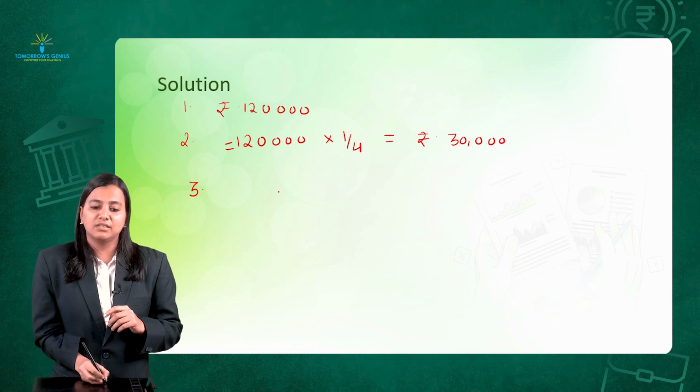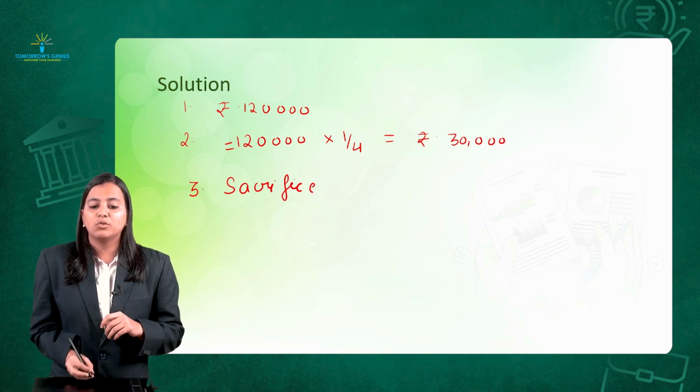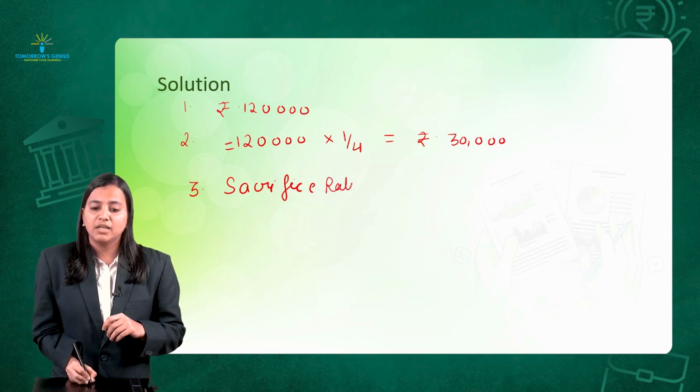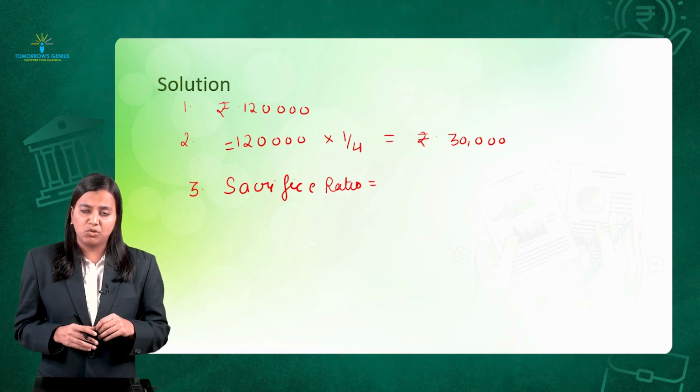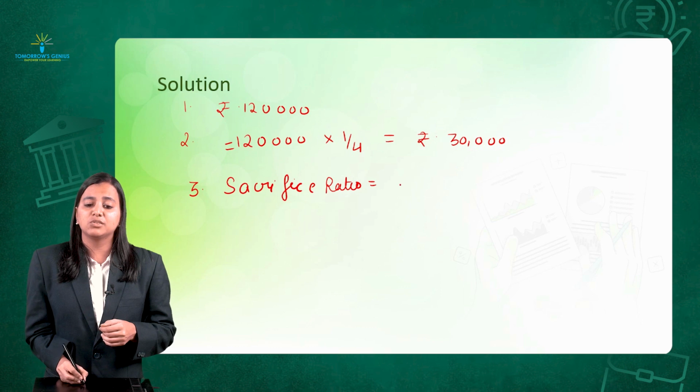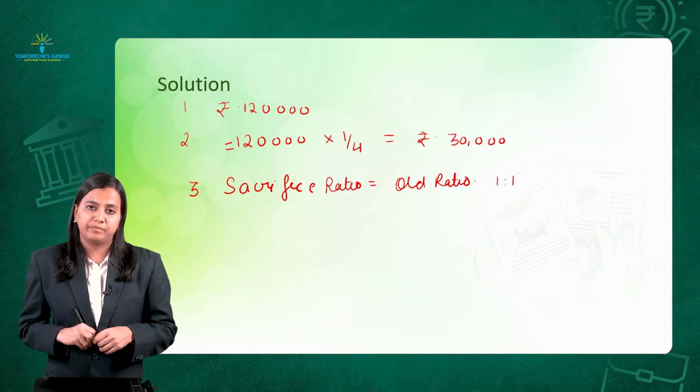The sacrificing ratio. Now, again in this question, if you have noticed, I don't have something called new profit sharing ratio, right? If you don't have sacrificing ratio or any information about it, or new ratio is not given, we assume it to be the old ratio. Now in this question, my old ratio is what? Equal. Equal means what? 1:1.